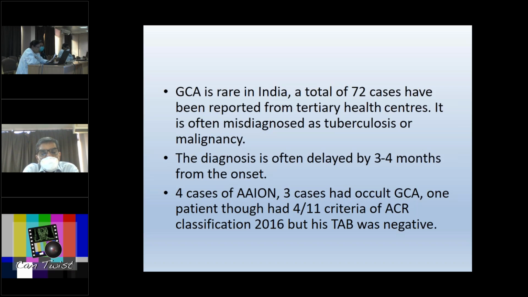One patient out of these 4, though he fulfilled 4 criteria out of 11 according to the ACR classification of 2016, had a negative temporal artery biopsy. The possible causes of this we will discuss in a later presentation. In the USA, there were 85 cases of giant cell arteritis with positive temporal artery biopsy, collected by an ophthalmologist over a period of 20 years.